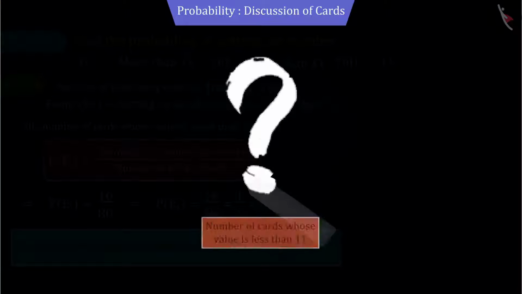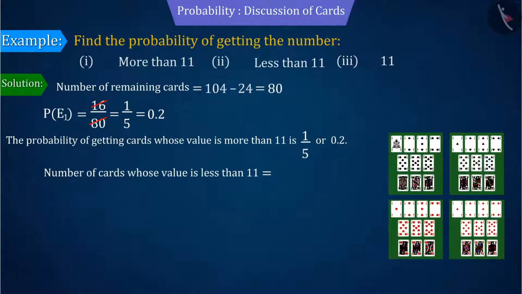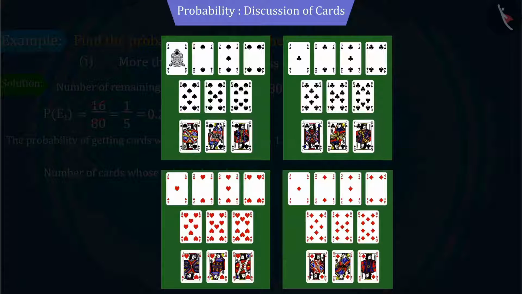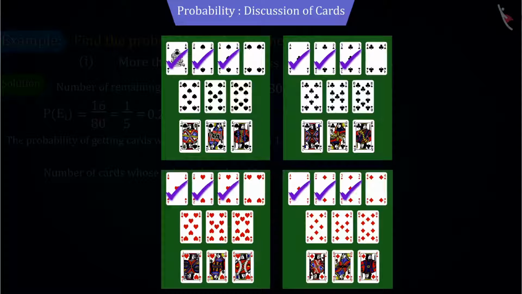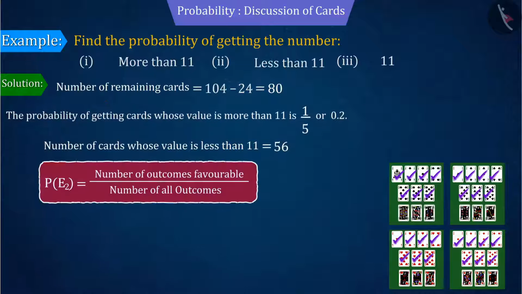Similarly, if we discuss another event, you can see that the number of cards with values less than 11, that is 1, 2, 3, 4, 8, 9 and 10, are 56. Therefore, we can tell from the probability formula that the probability of getting cards whose value is less than 11 is 0.7.